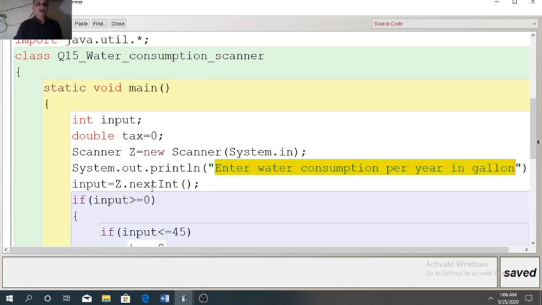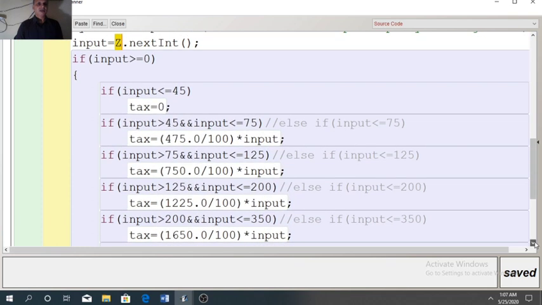Whatever value you enter, where we have to store that, we have decided on a variable input. Since the input variable belongs to int type, first we will write the variable input equal to z, which is the scanner object. Whatever object name you decide for the Scanner class, the same name we will use here. Dot nextInt is used for taking an integer value. So after taking the input, now the logic.